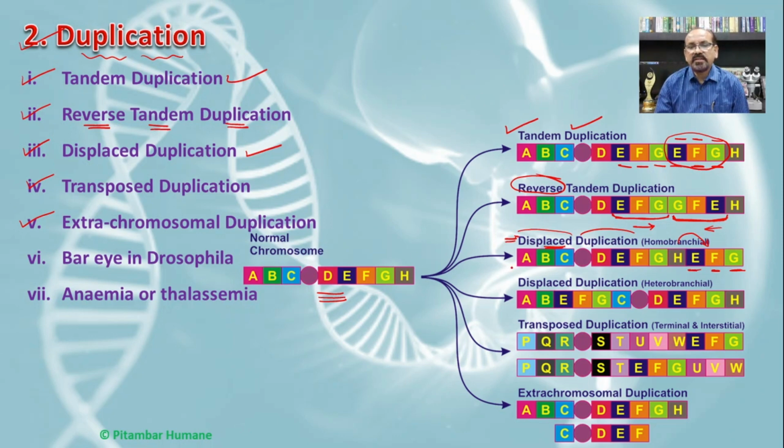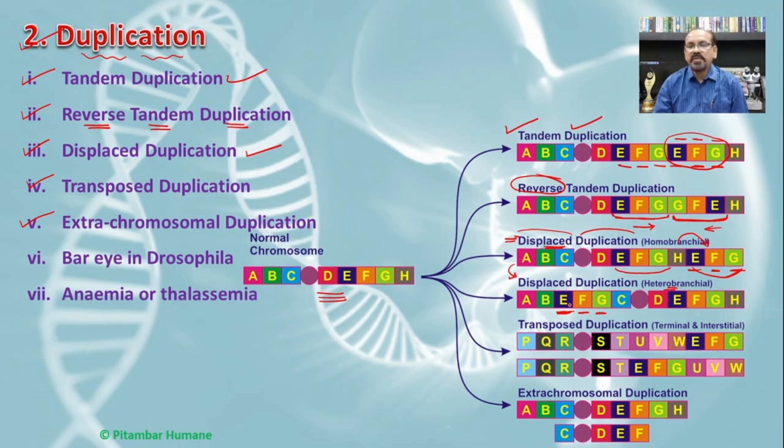But if we compare this displaced duplication to the same but in a heterobrachial condition, we will find that this gene which is duplicated, E, F and G, here also there is a change in the position of the duplicated part of the chromosome. But very specifically we will find that here the EFG and here the EFG both are present on the same arm of the chromosome.